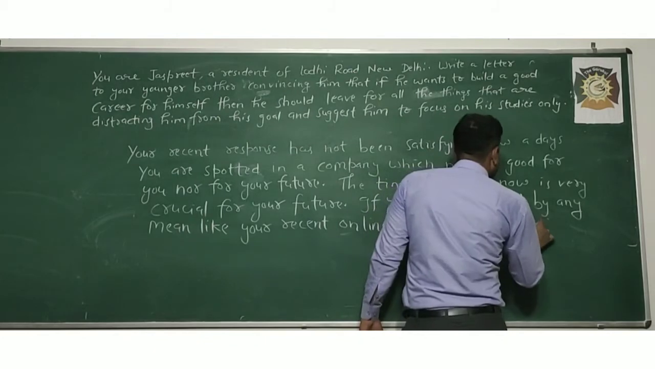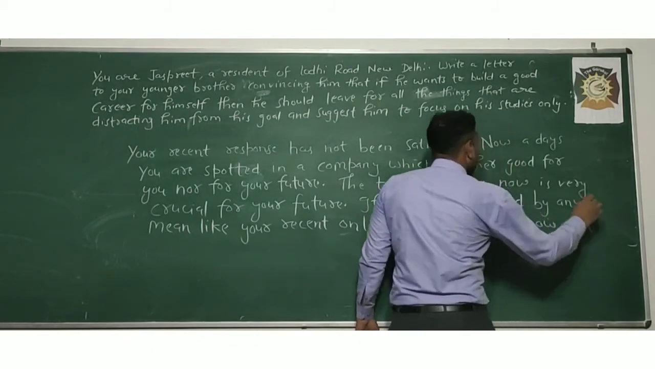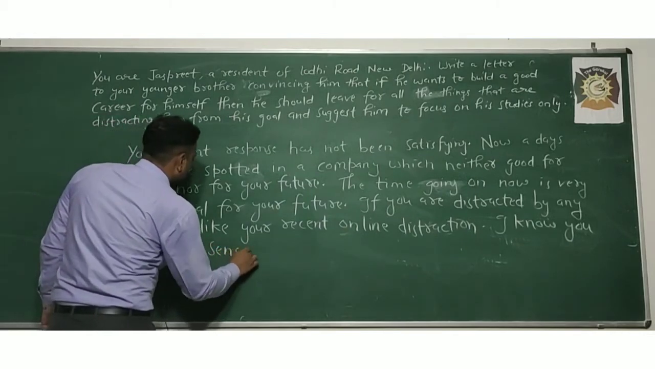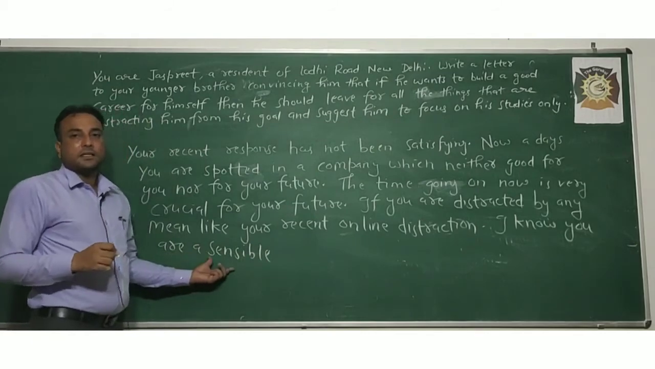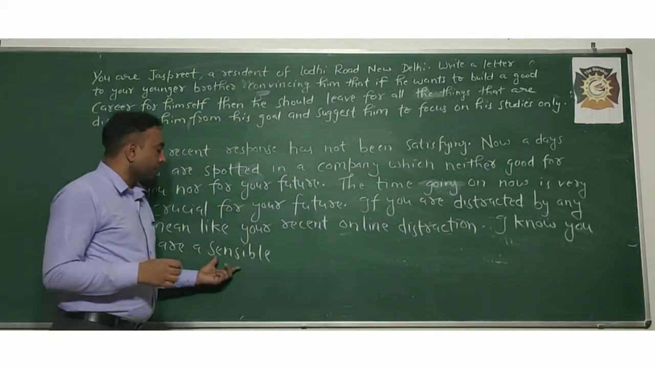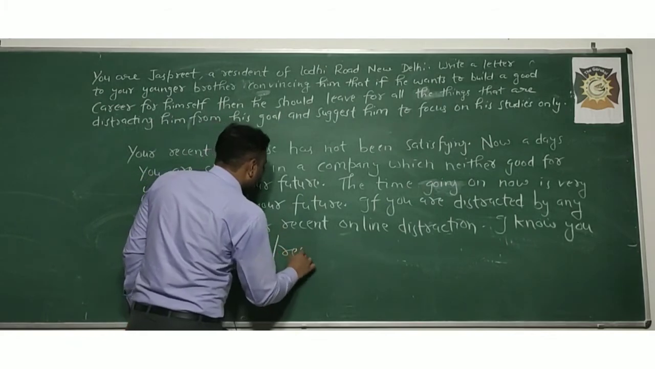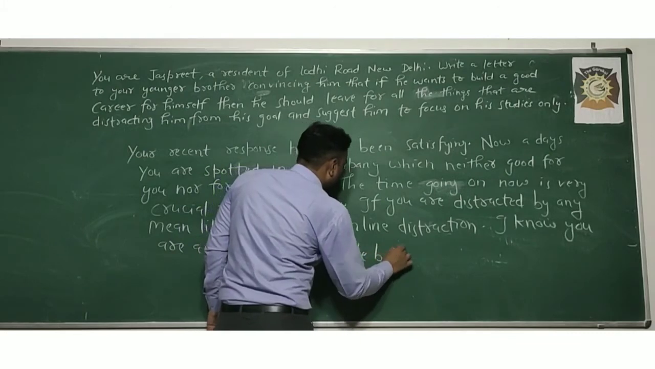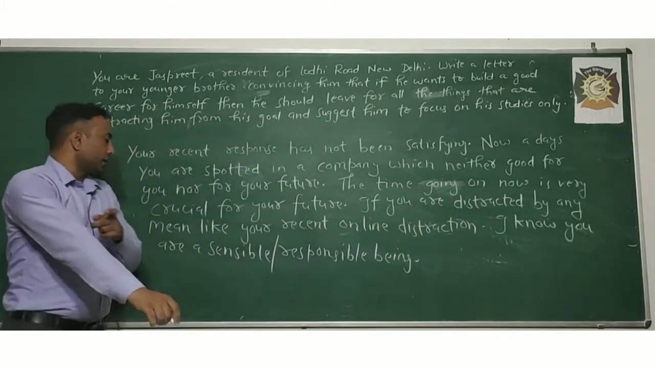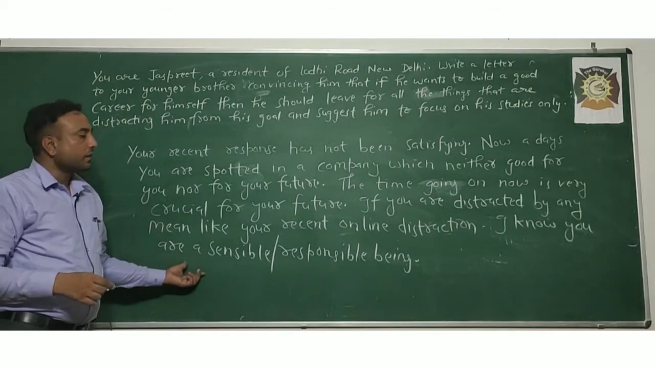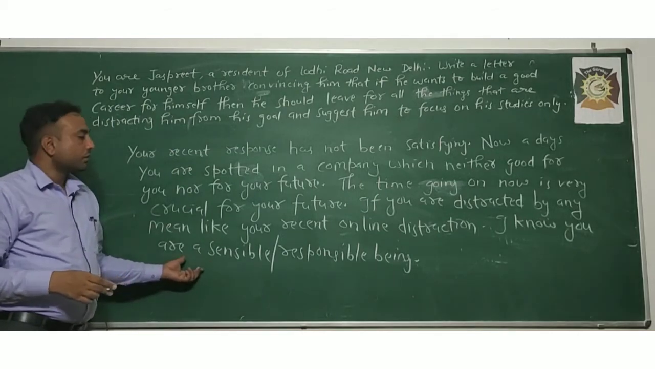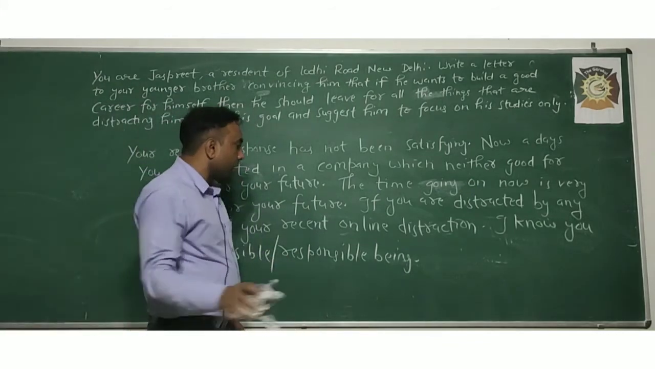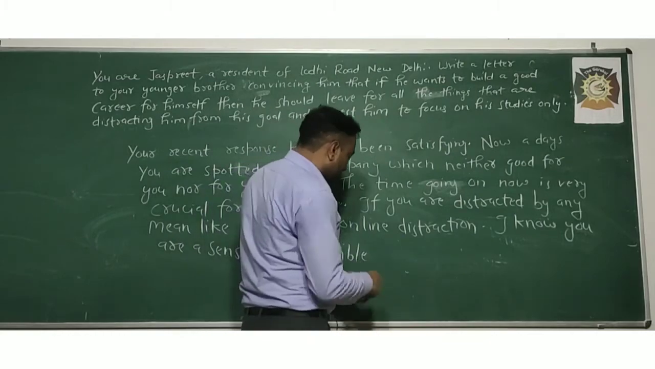I know you are a sensible. What do you mean by sensible? Sensible means samajhdar, or you can write responsible being. I know you are a sensible or a responsible being. Your shining future, you know. So you are a sensible or responsible being, or you can write here a boy, responsible boy. Instead of writing being, you can write boy.